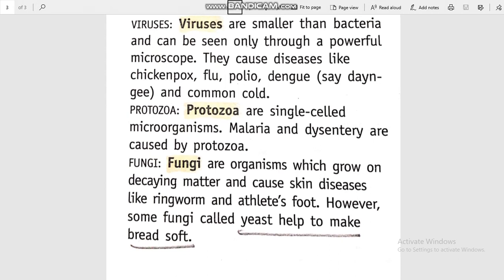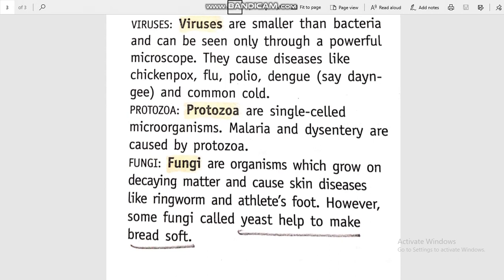Fourth figure, that is the fungi, which grow on decaying matter. Whenever there is something rotten, fungi grow easily on it, and they cause diseases, skin diseases also, like ringworm and athlete's foot.